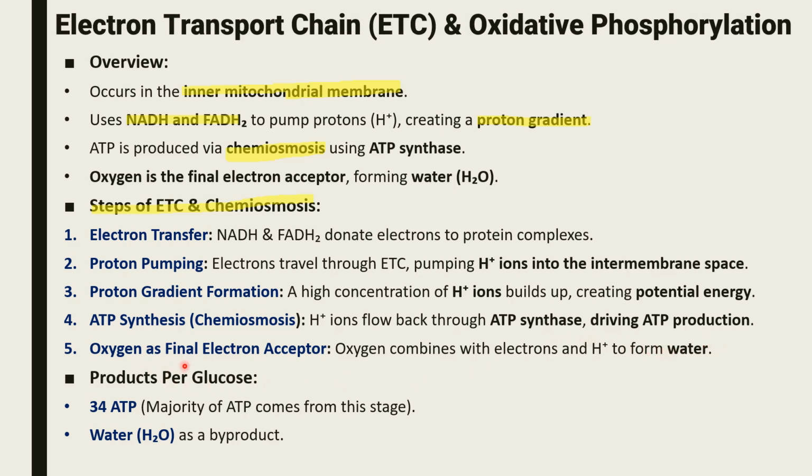And the last step is oxygen as the final electron acceptor. Oxygen combines with electrons and H+ to form water. The products are 34 ATP. The majority of ATP comes from this stage. Remember, the majority of the ATP comes from the electron transport chain in our body. 34 ATP is produced, and water is a byproduct.